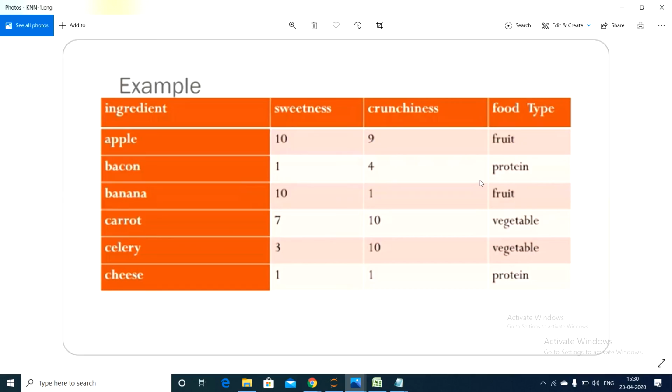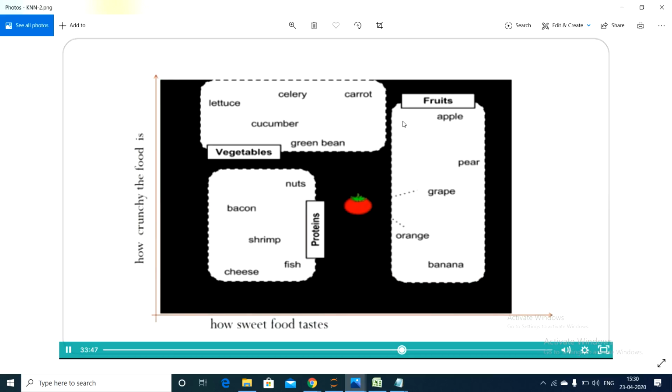If sweetness is high, we say fruits. If crunchiness is high, we say vegetables. If sweetness and crunchiness are both minimal, then we say proteins. Now see here, this is our graph.